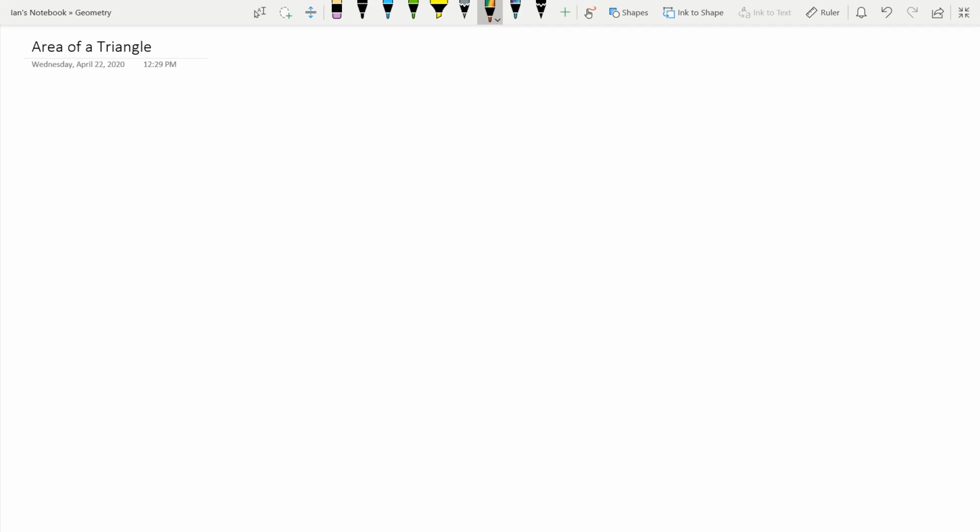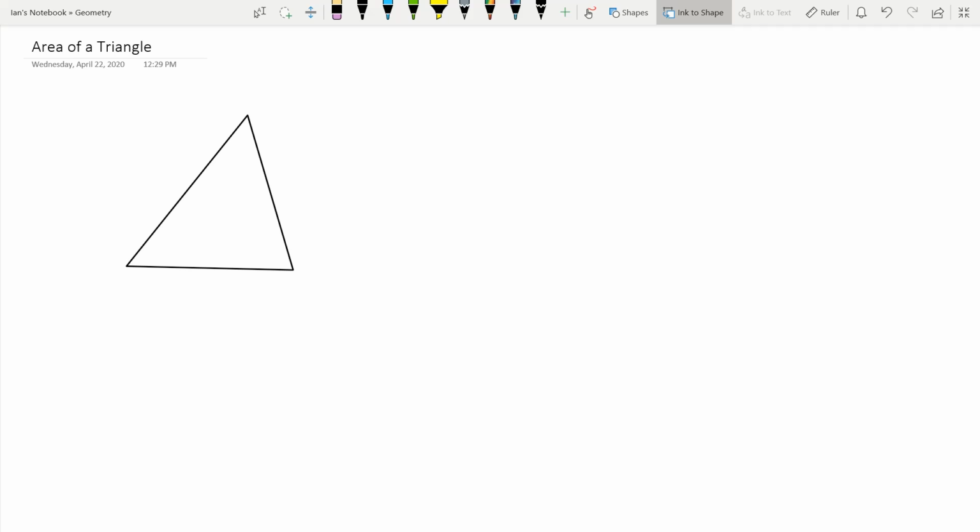So anyways, area of a triangle using trig. We've seen how to find sides of a triangle using trig. We've done that a million times now.